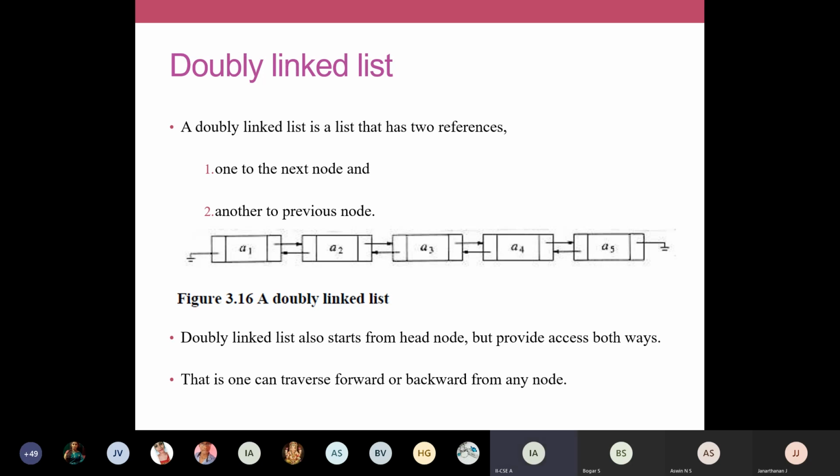This will be applied in some of the applications where we need to traverse and look at both directions. When we need to go back, we can use the doubly linked list. You just draw this diagram. So we can traverse in both directions. I can go front or I can go back.